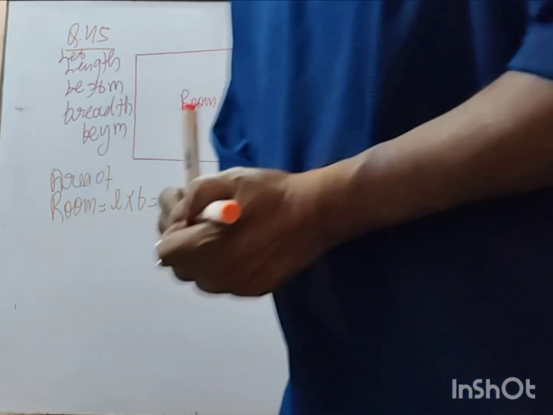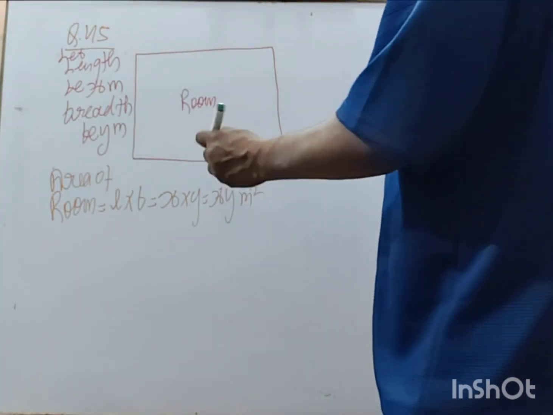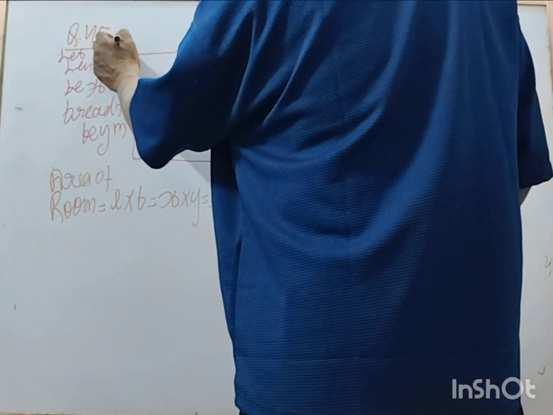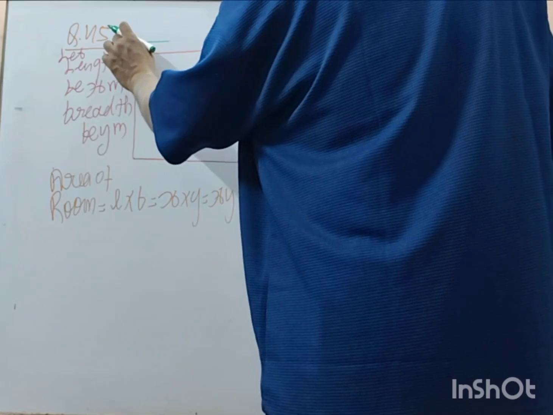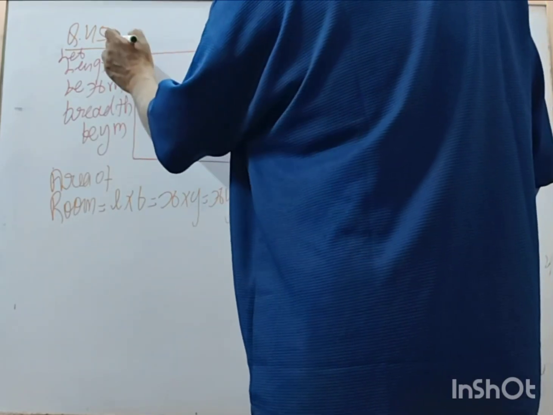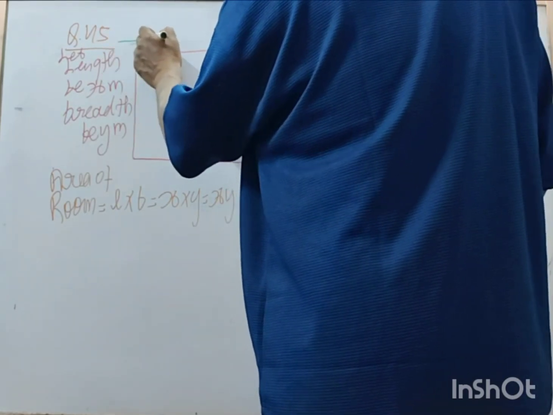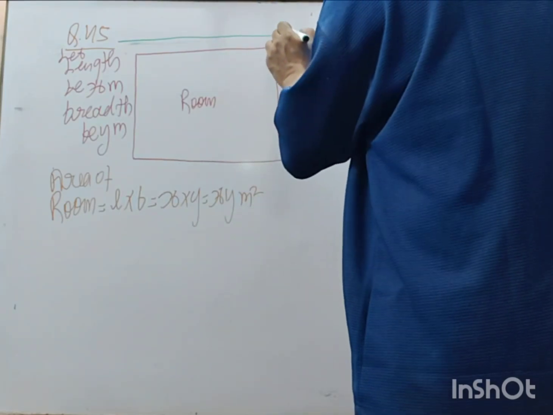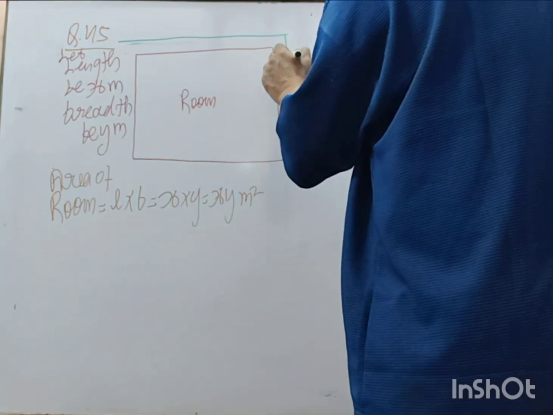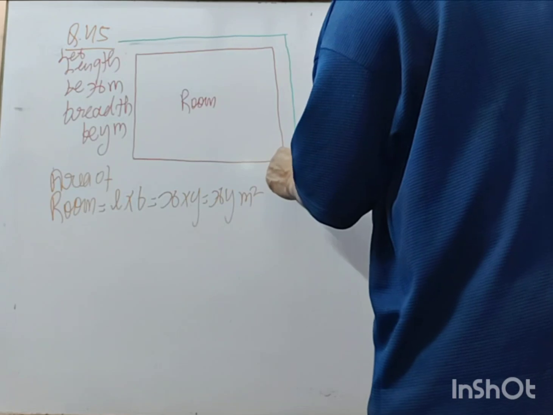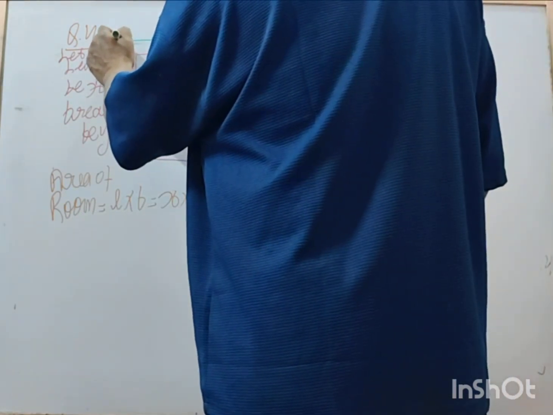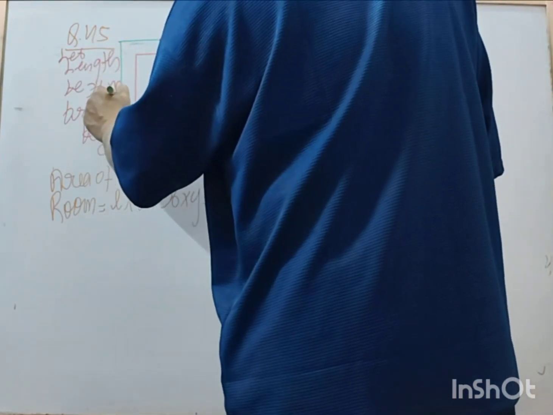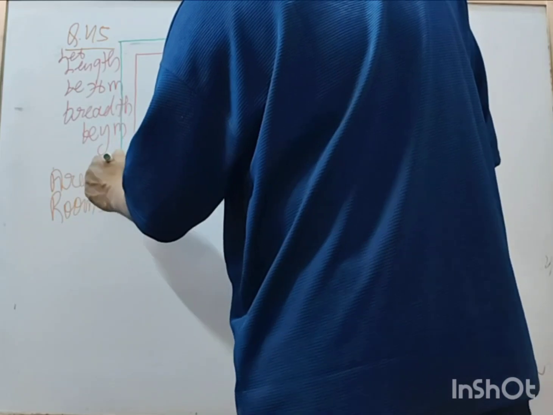Now it is saying its length is increased by 1 meter, and breadth is increased by 1 meter. Right?